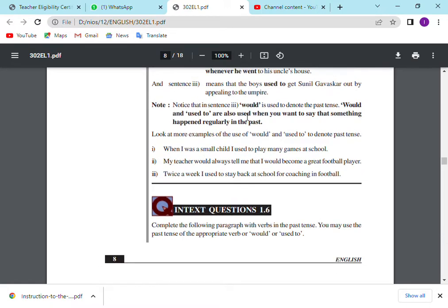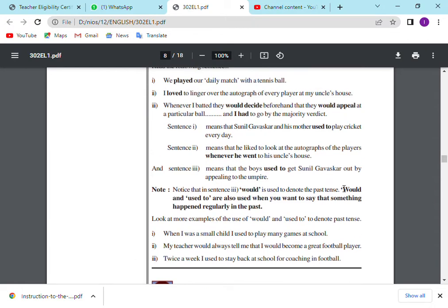So in sentence 3, would is used to denote the past. Would and used to are used for what? When you want to say something in the past regularly, that is habits. Something happening regularly means what kind of word you have to use? Would and used to. For example, I am used to play cricket with my childhood friends. I was used to play, not am. I was used to play cricket in my childhood days.